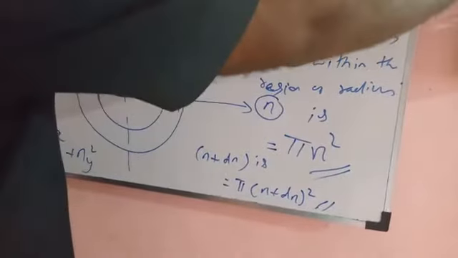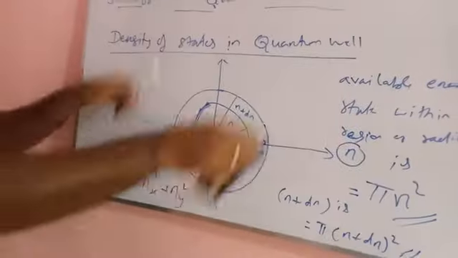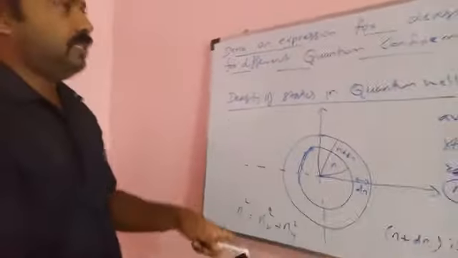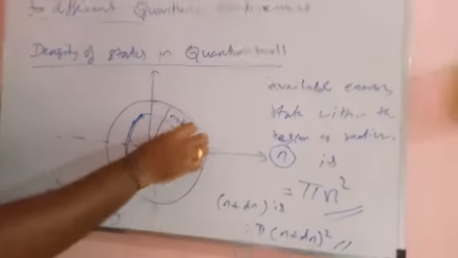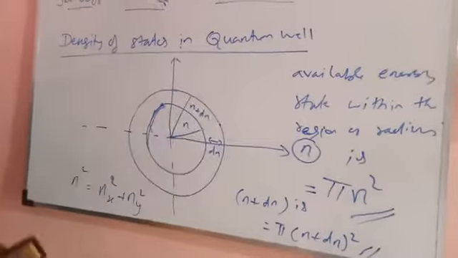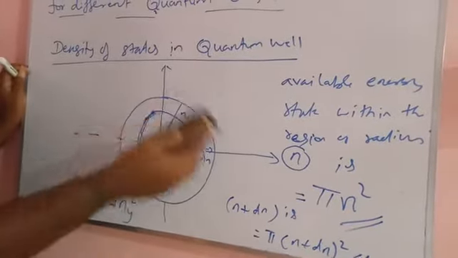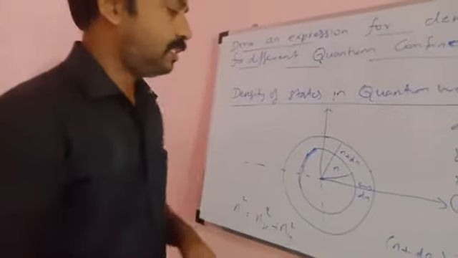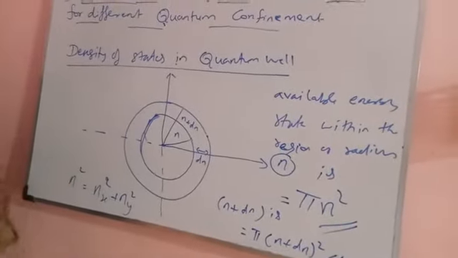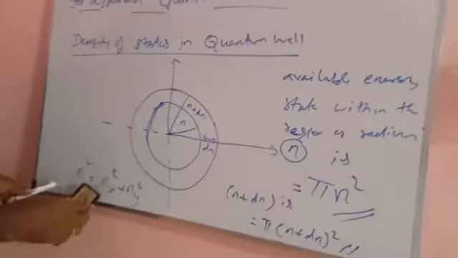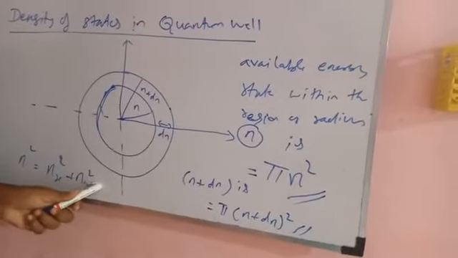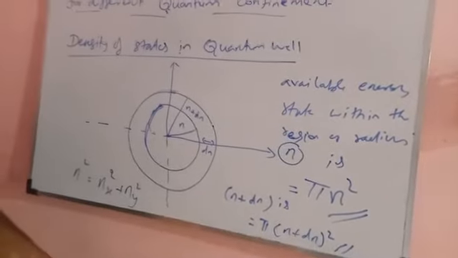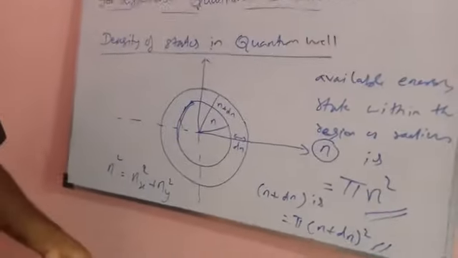So look at this diagram for finding the number of energy states, that is density of states, between these two regions. For finding that, we are considering a two-dimensional circle with radius n and n plus dn. Then what about the number of electrons for this quantum well? That can be found like this. Why do we use nx squared plus ny squared without nz squared? Because for nz, there is no electron movement that can take place in the z, or third, direction.